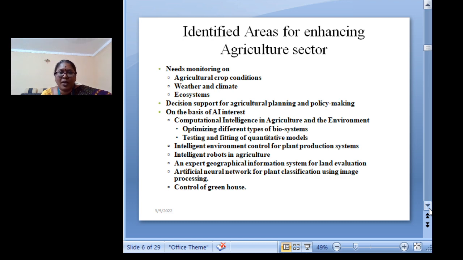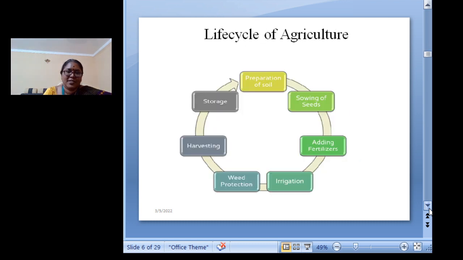Now, AI is the basis for computational methods in agriculture and the environment, by optimizing different types of biosystems, testing quantitative models, intelligent environmental control for plant production, the use of intelligent robots in agriculture, and control of greenhouses. These are the major areas where we have to enhance our agriculture sector.